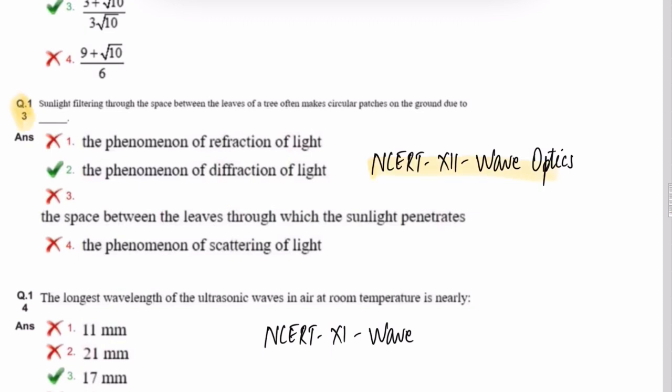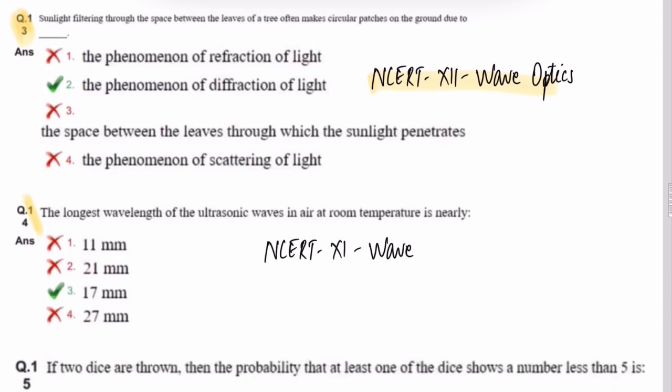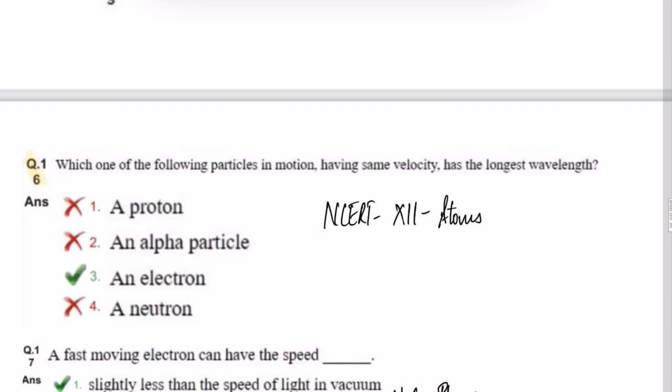Again in question number 14, it's a theoretical question and it is from waves. Again, there are two chapters in physics. First is waves, which is in class 11th, and second is wave optics, which is in class 12th. So most of the questions you will find are being asked from those topics only. Now this 16th question.